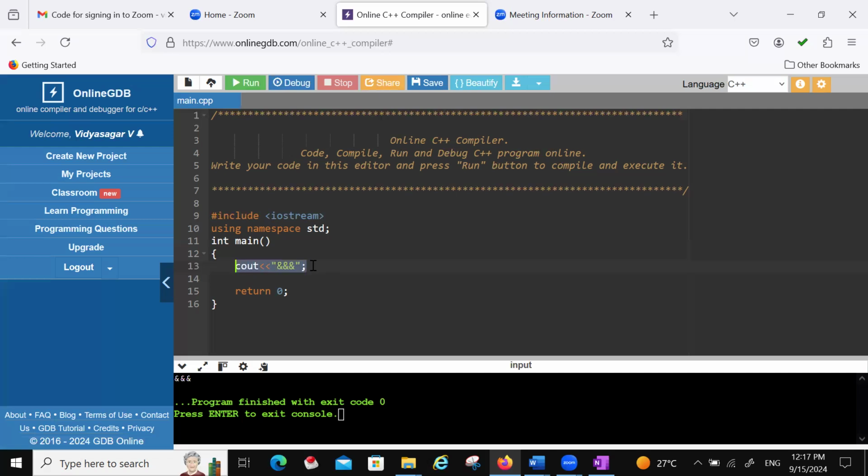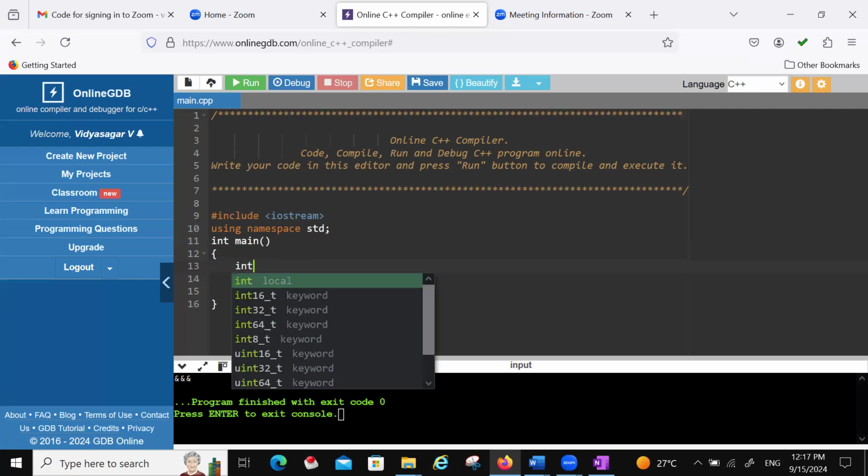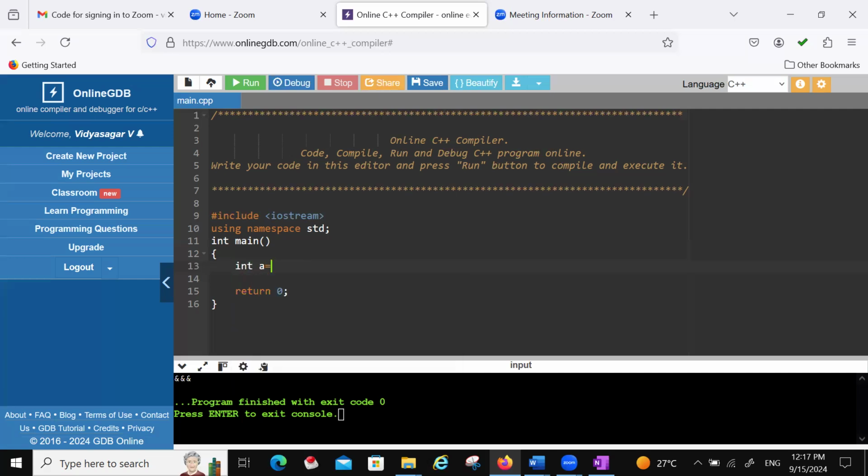First, I'm taking two numbers. What is int, I will tell you later. Just to take a equal to 10, b equal to 20. Just now I told you some process on input. This is input. Now I'm taking the process: c equal to a plus b. Now you see what is the result.